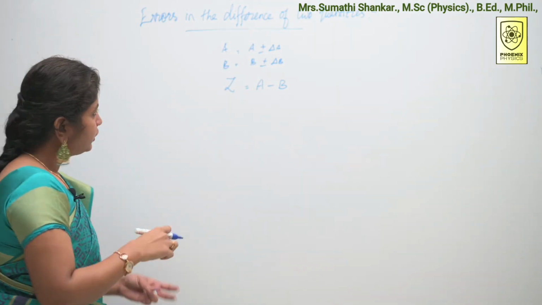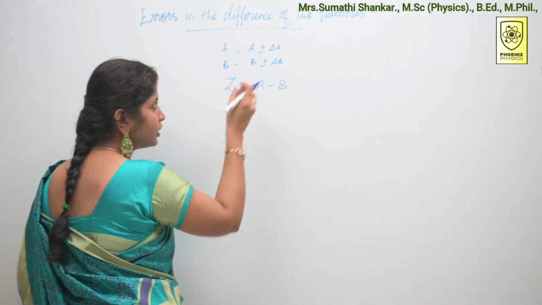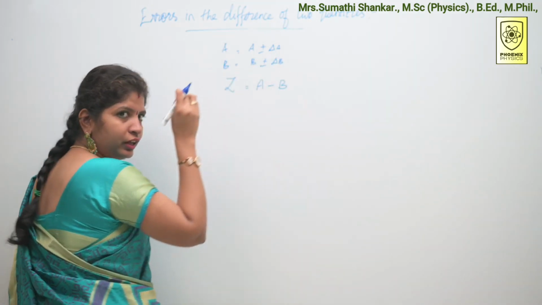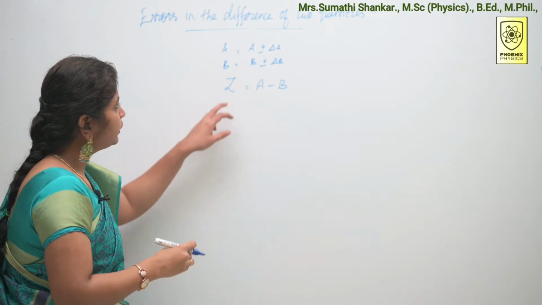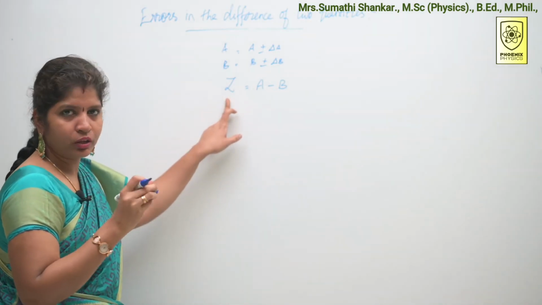In the same way, these two values have some errors. Definitely the resultant Z also has some error.